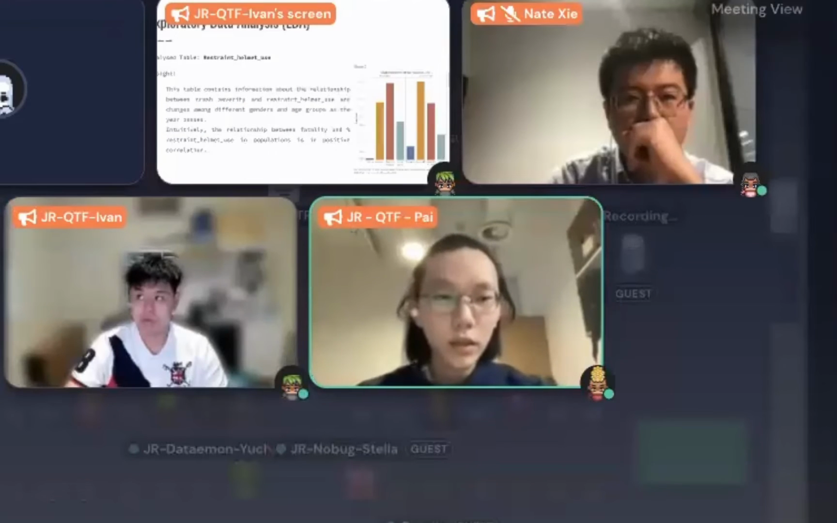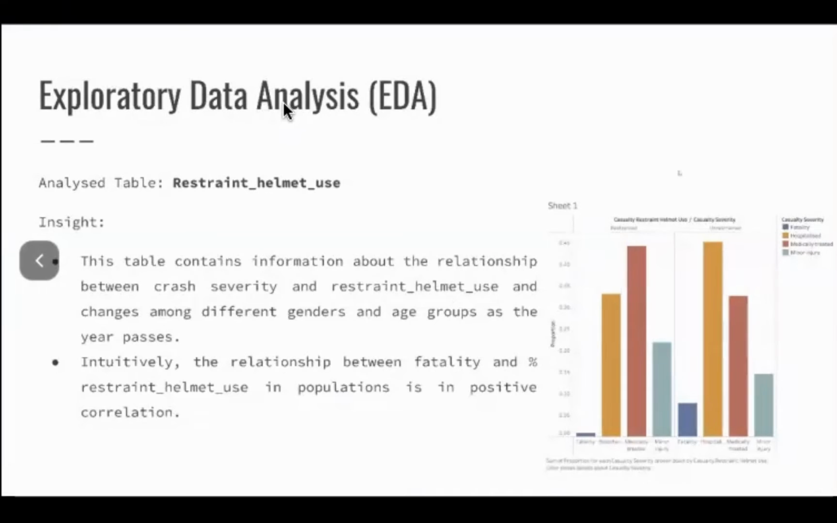Hi, in the data exploration part, we have 5 small tables, and the first table is restraint helmet use. This table contains information about the relationship between crash severity and restraint helmet use, and changes among different genders and age groups as the years pass. Intuitively, the relationship between fatality and the percentage of helmet use in populations is a positive correlation.